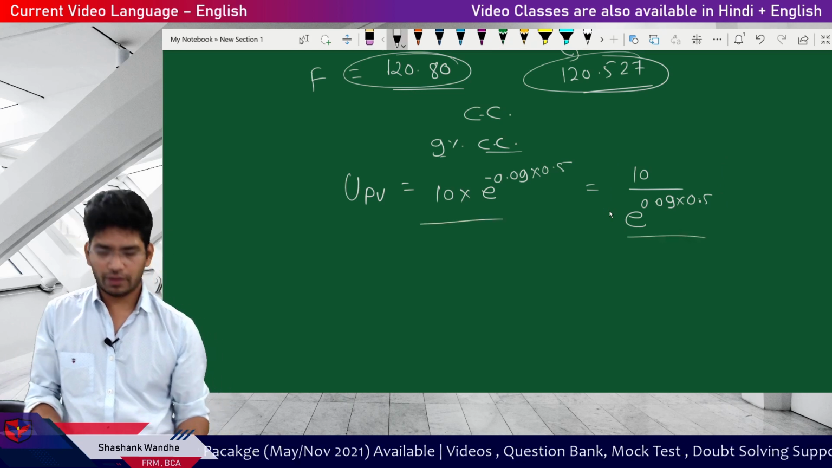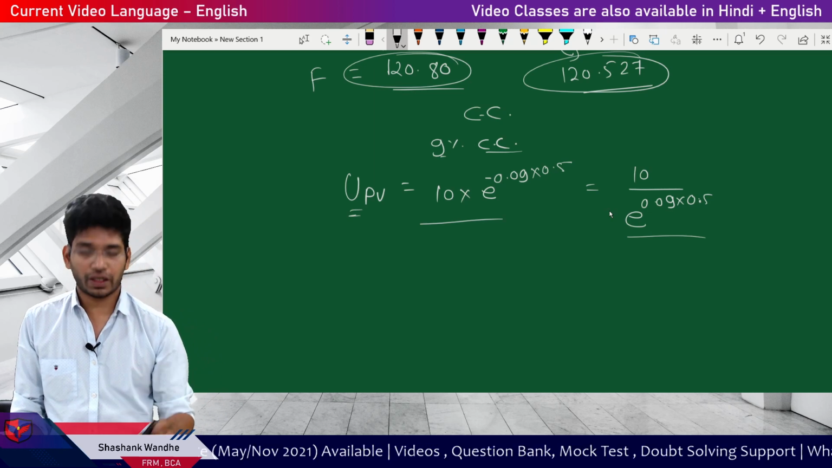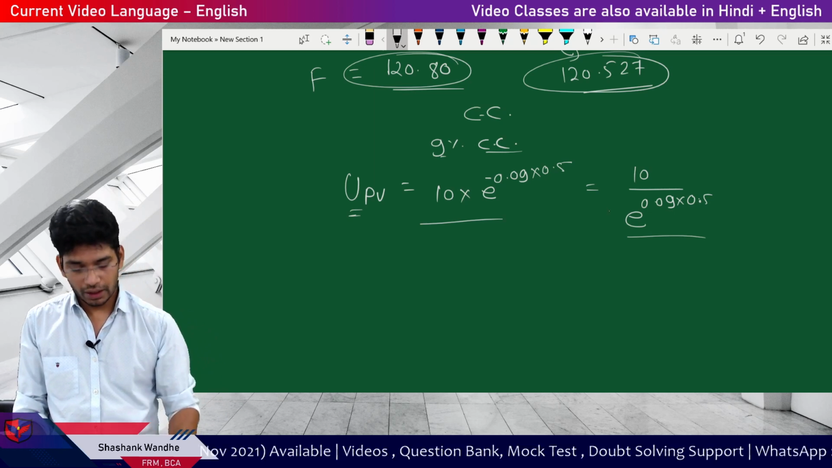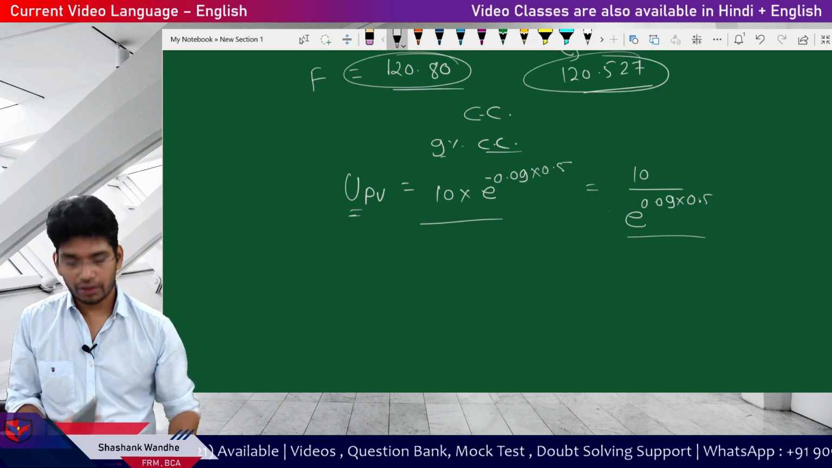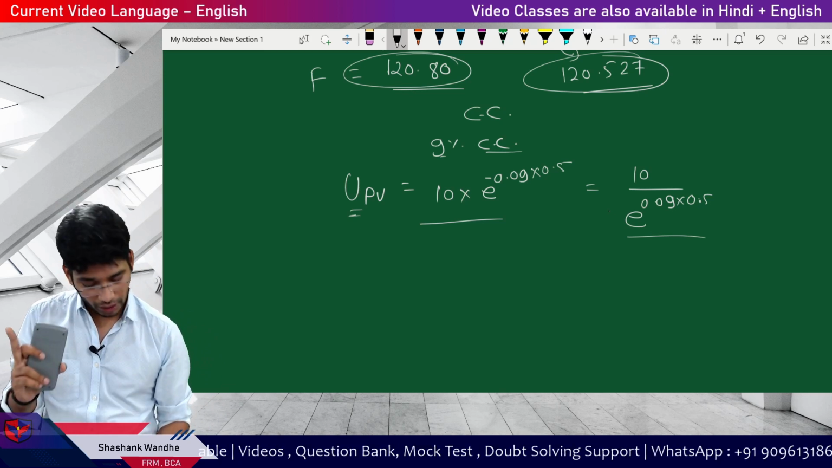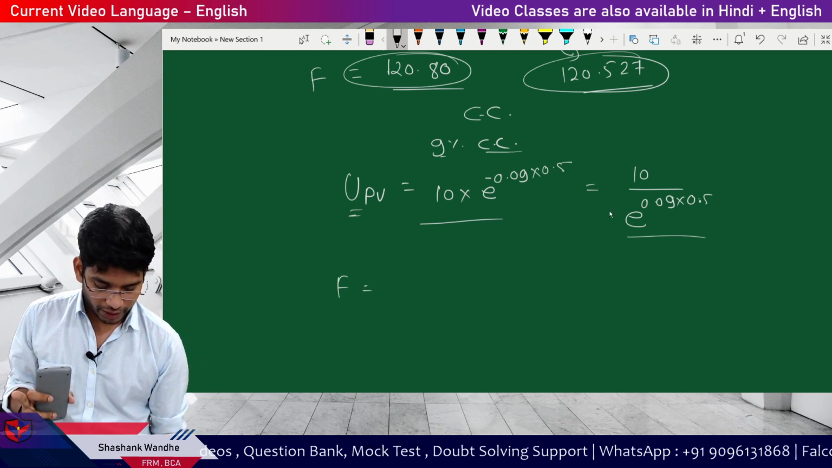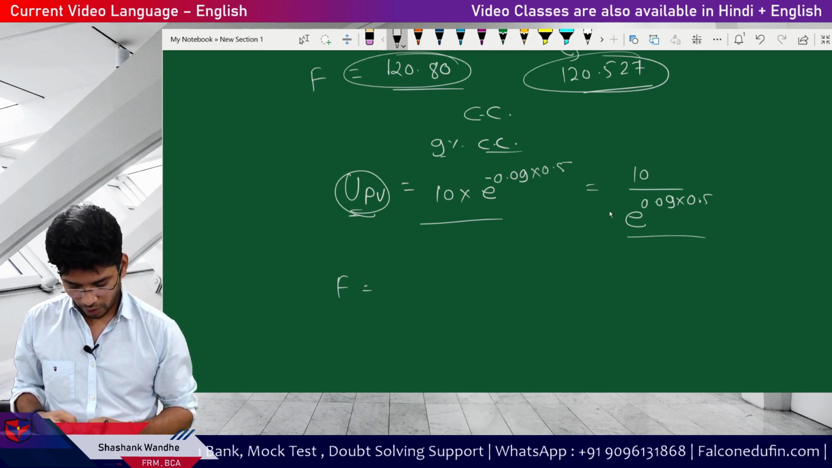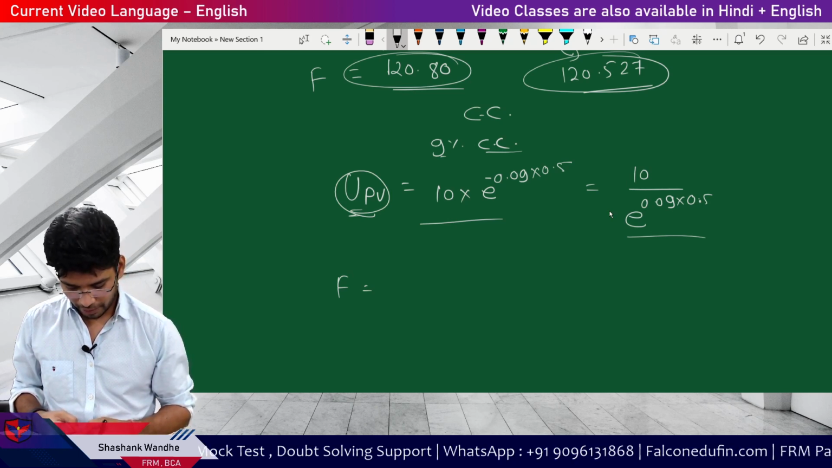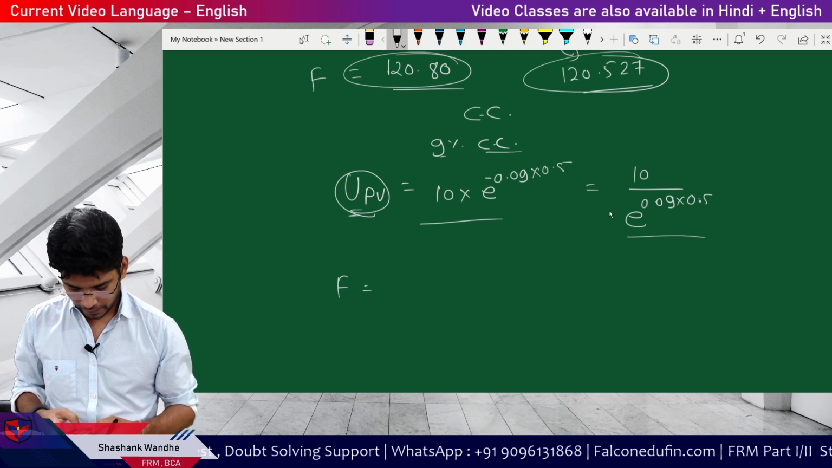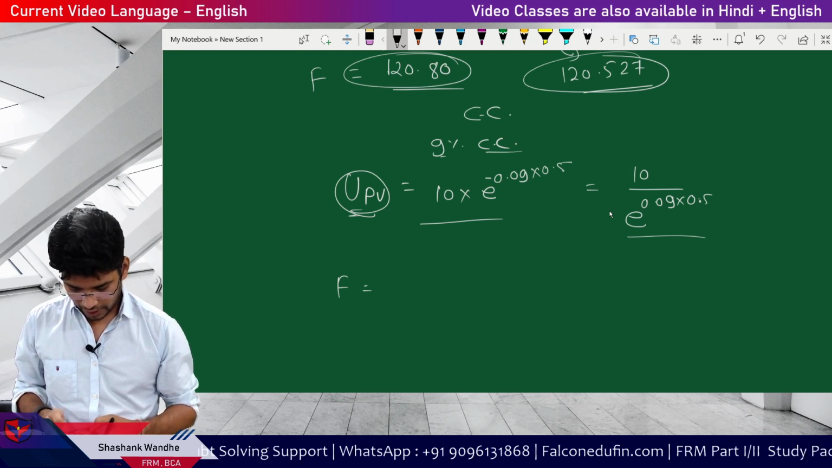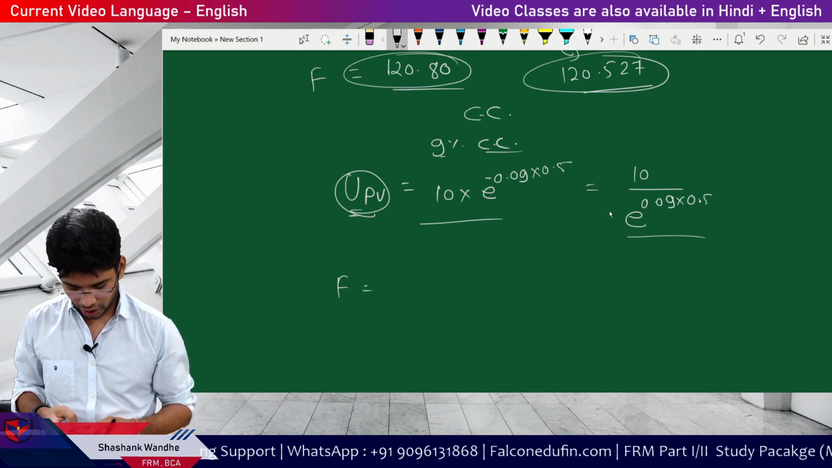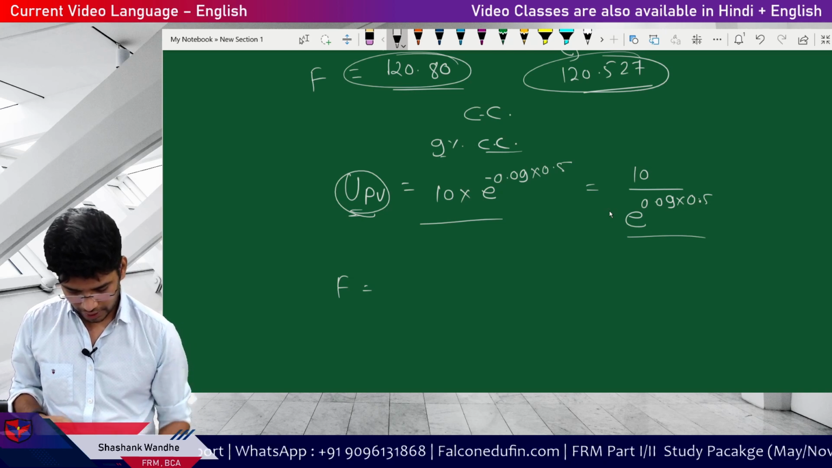This is one method of doing the calculation if the continuously compounded rate is given. Here you don't have to worry about anything, annual or semi-annual. Now for the forward rate calculation, you will get UPV. UPV is 10 multiplied by e to the power minus 0.09 multiplied by 0.5. The answer is 9.56.